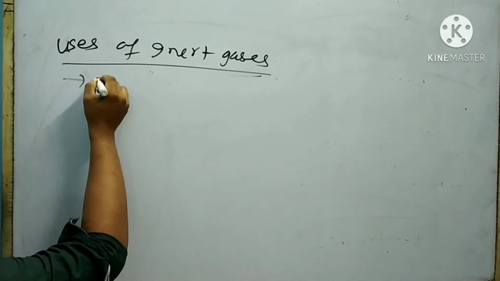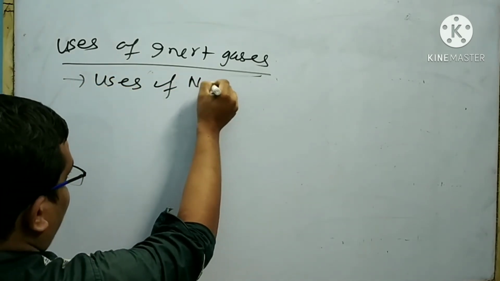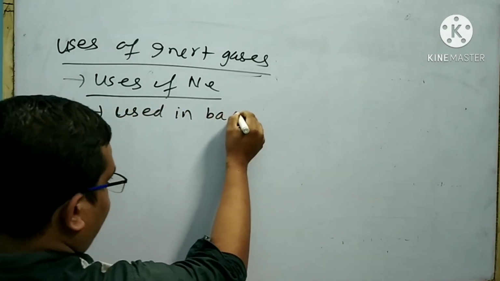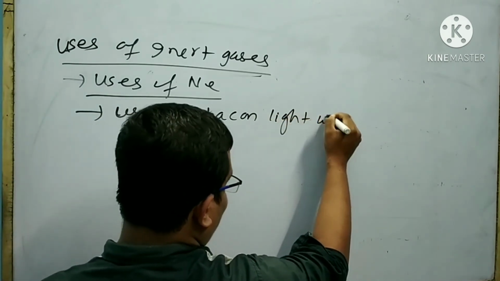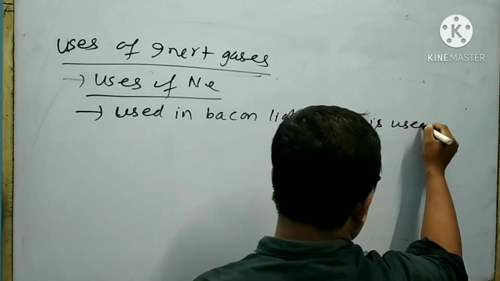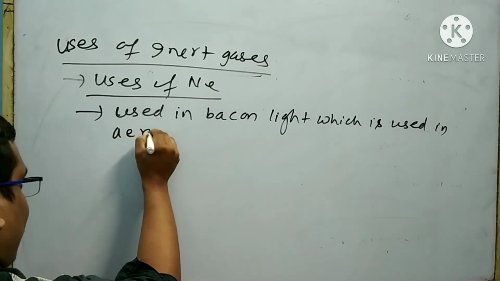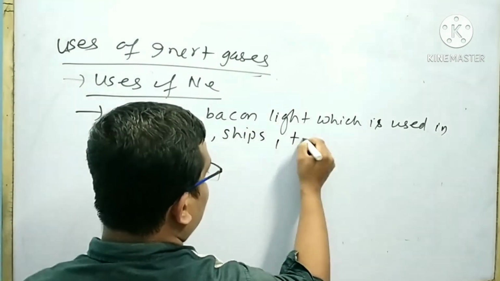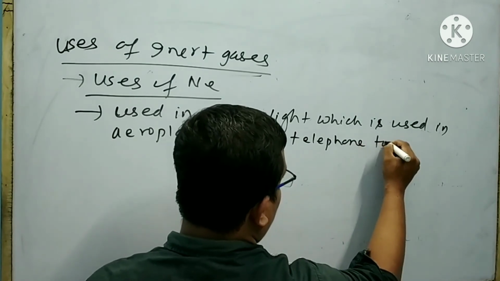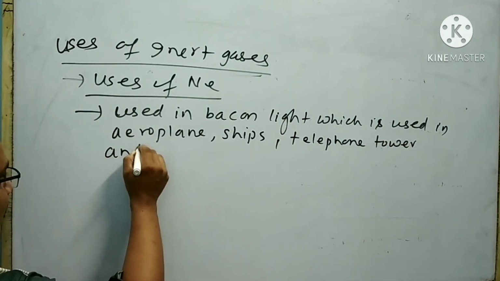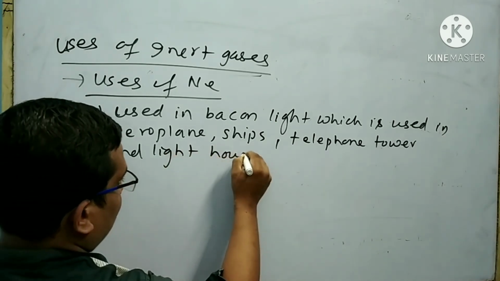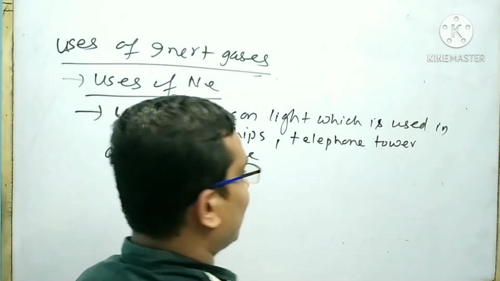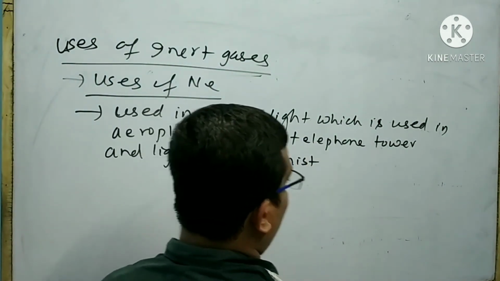Next are the uses of neon. Neon is used in beacon lights, which are used in aeroplanes, ships, telephone towers, and lighthouses, because orange red beacon light can penetrate mist and fog.